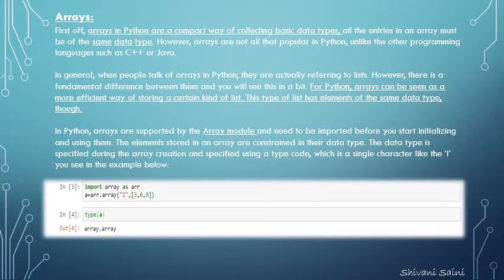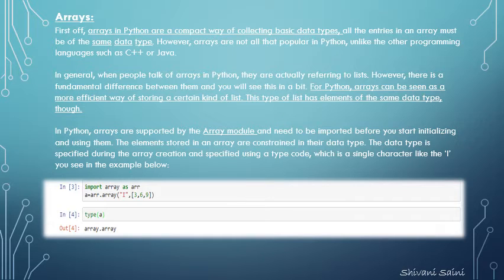Arrays in Python are a compact way of collecting basic data types. All the entries in an array must be of the same data type. However, arrays are not all that popular in Python, unlike other programming languages such as C++ or Java. For Python, arrays can be seen as a more efficient way of storing a certain kind of list. This type of list has elements of the same data type.